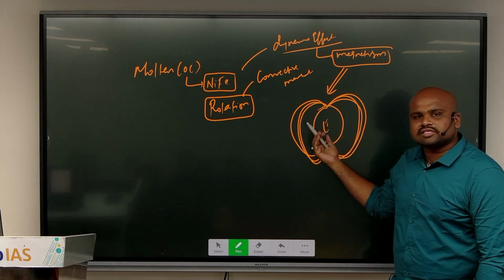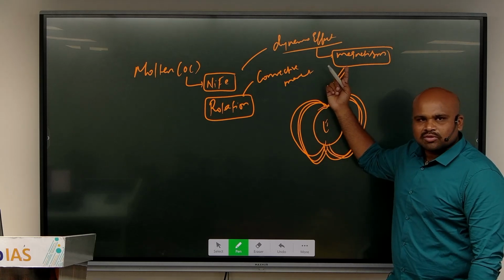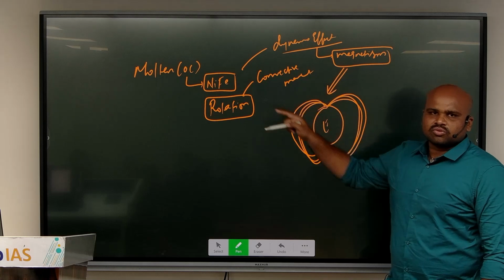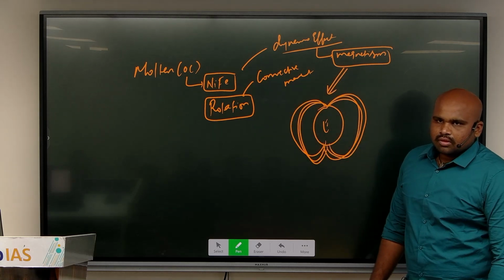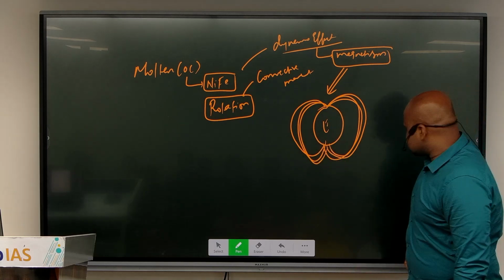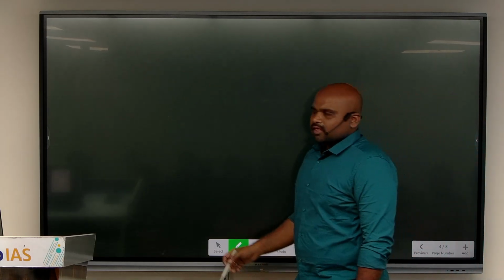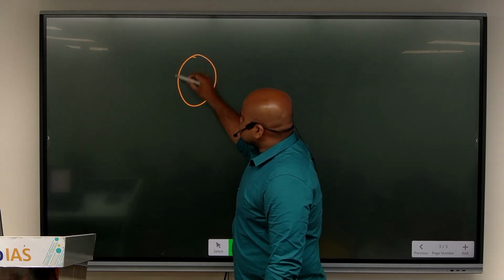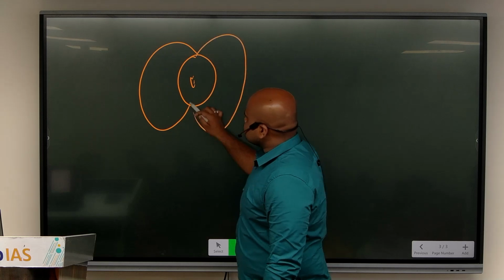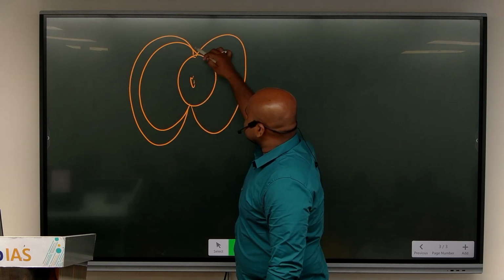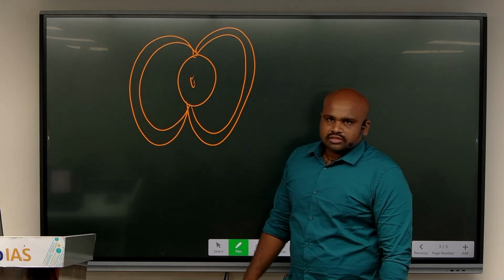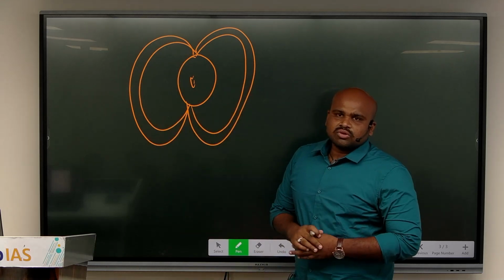Why is this magnetic field existing? Because of the dynamo effect. Why is there this dynamo? Because of the constant movement of the molten iron. Where? In the core. So from this place, I see the magnetosphere emerging. If I'm saying this is the earth, I see that these are the different radiation belts or different magnetic belts which are existing around the earth. And this is what turns into a magnetosphere.